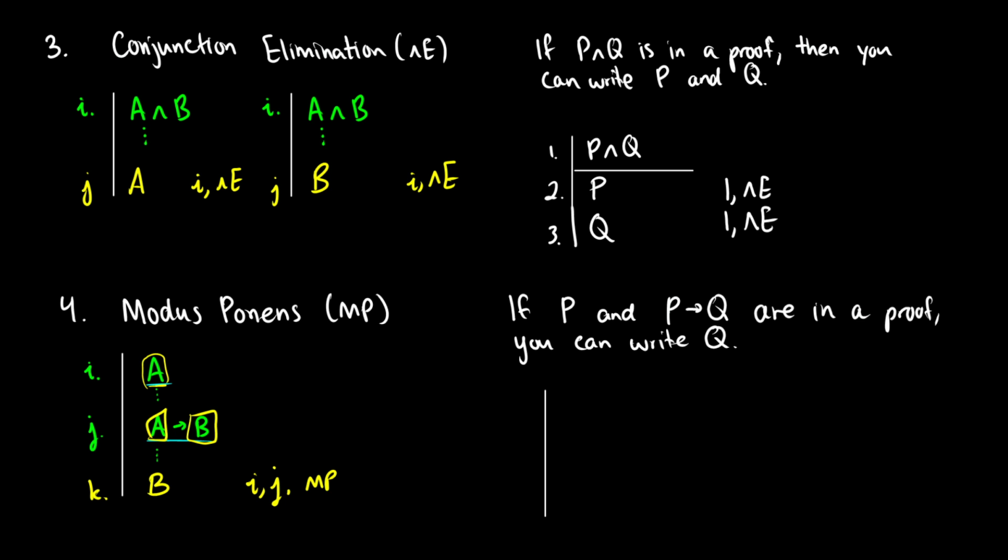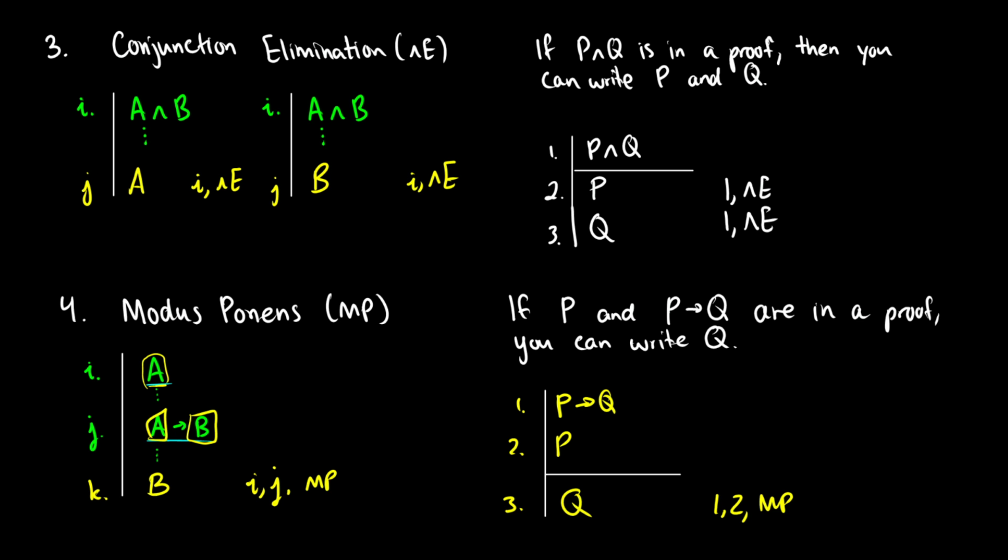So this looks just like it did on our first line. Let's say we have P arrow Q. Let's put that first. Why not? And then we get P. In our third line, we can get Q by saying from line 1 and line 2, we have modus ponens. It doesn't matter the order of the 1s and the 2s. As long as we see those two patterns, no matter what order they're in, we're good.